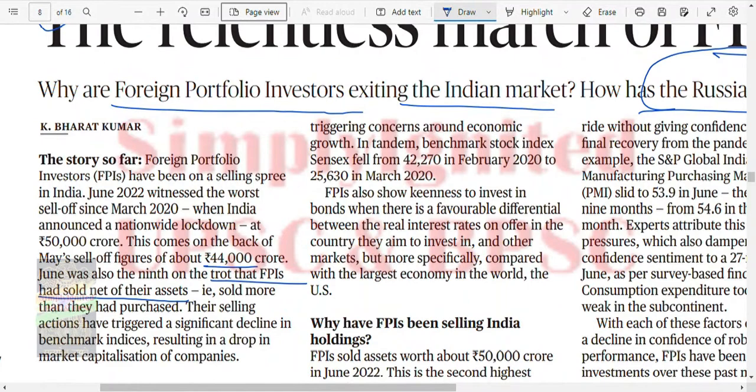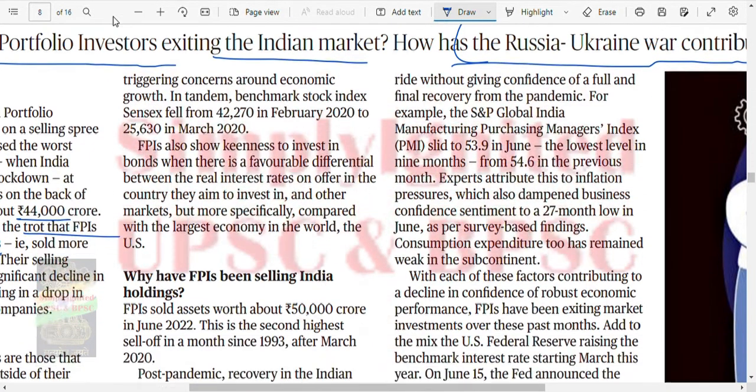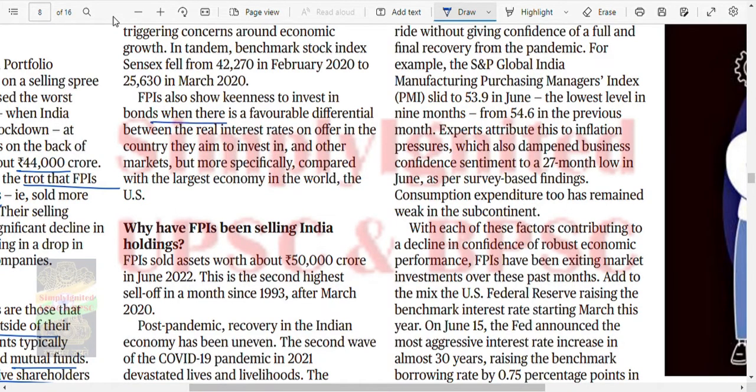This triggered concern around economic growth. In tandem, the benchmark stock index Sensex fell. FPIs also show keenness to invest in bonds, where there is a favorable differential between the real interest rate and rates on offer in the country they aim to invest in and in other markets, but more specifically compared to the world's largest economy, that is the US.